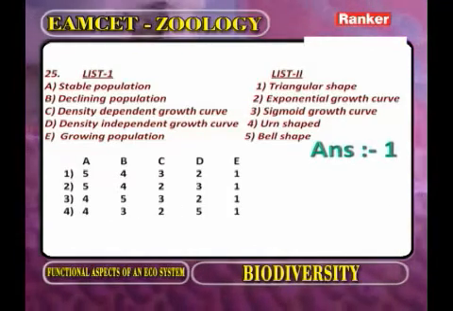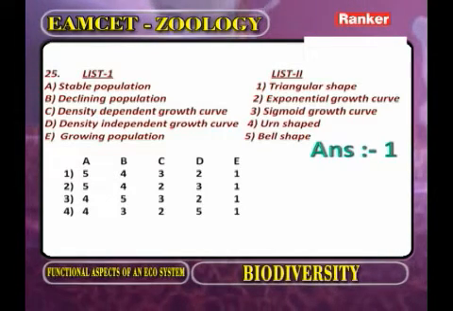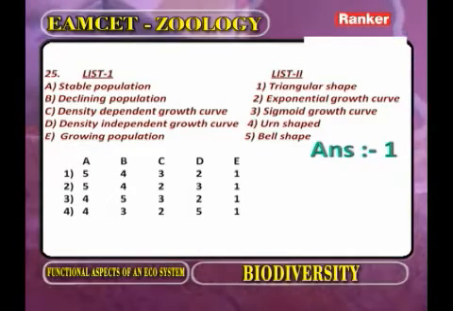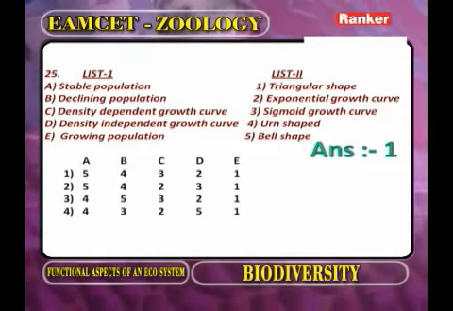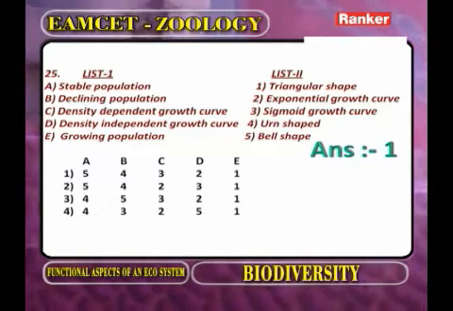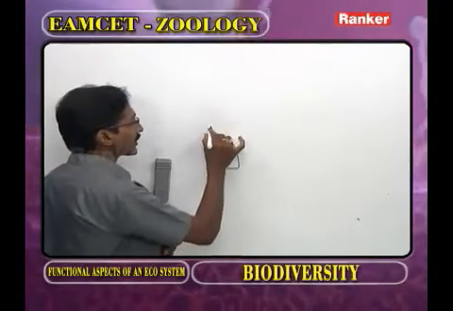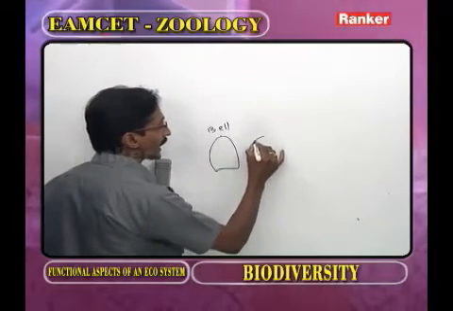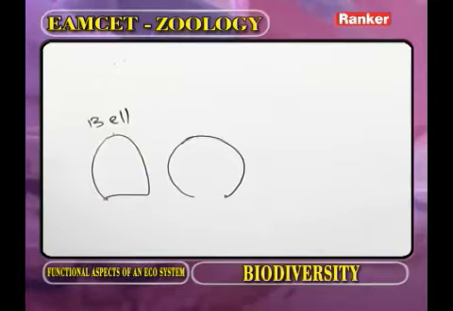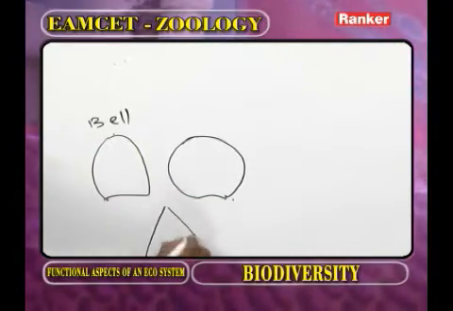Now list 1: stable population, declining population, density dependent growth curve, density independent growth curve, and growing population. Again we have to observe list 1, stable population. In the stable population, the 3 age groups are equal in size. What is the shape of the stable population? That is bell shape. Now what about the declining population? In the declining population, the age pyramid is urn or pot shape. In the growing population, what is the shape of the age pyramid?